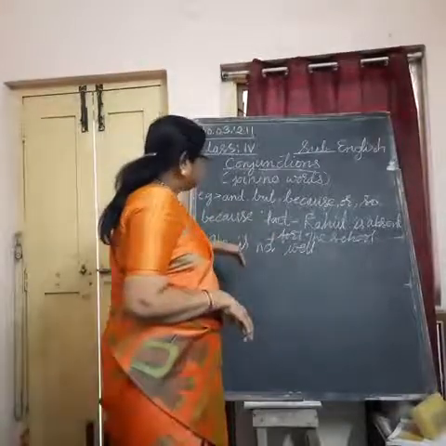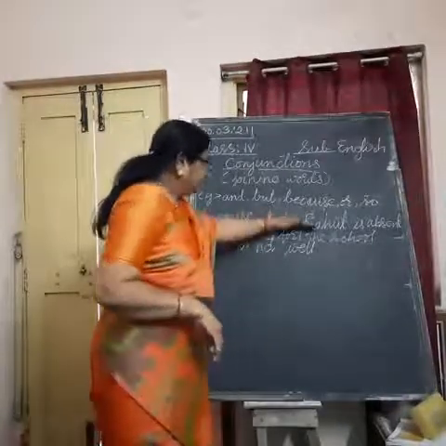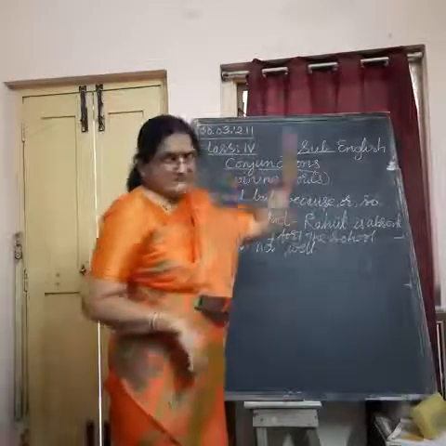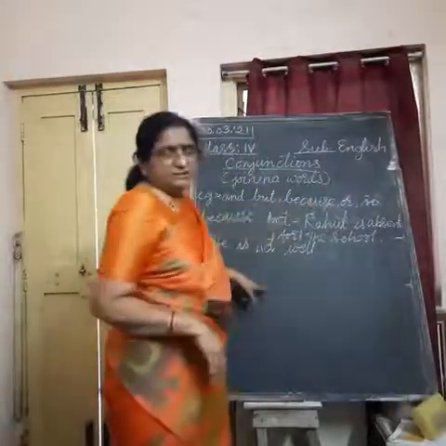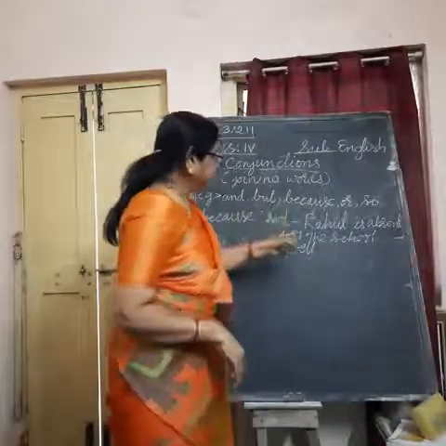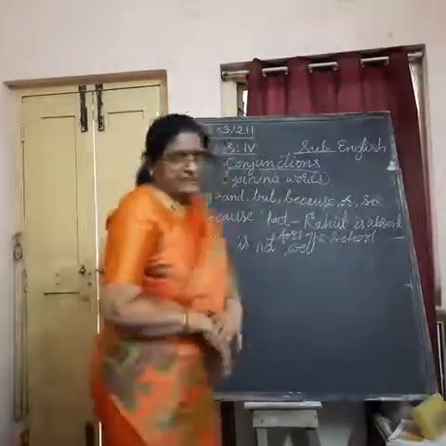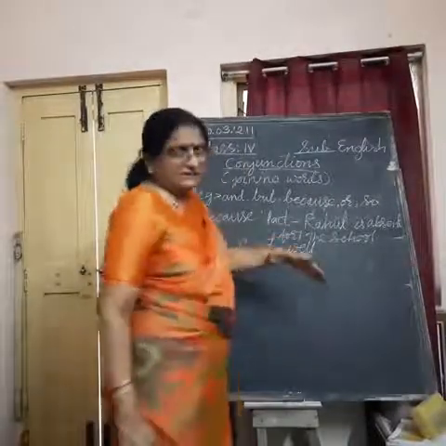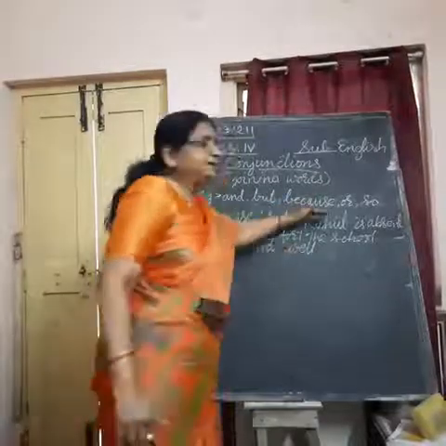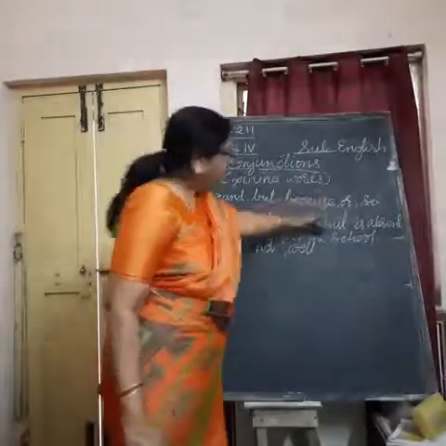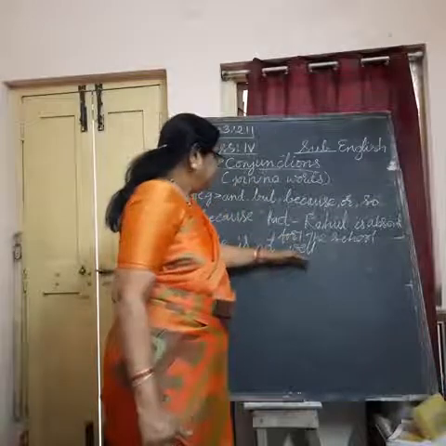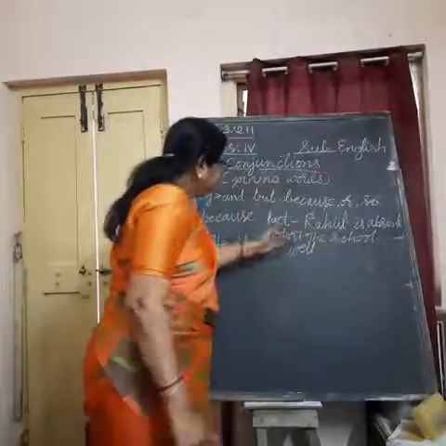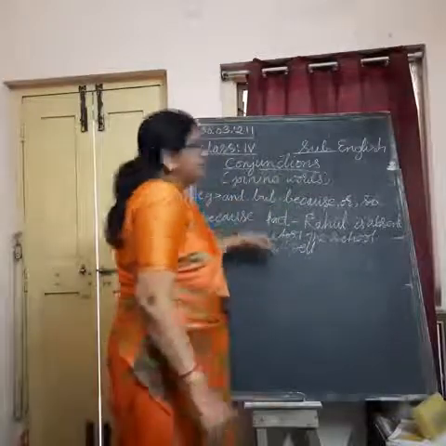So, our sentence goes like this. When the fact comes first and the reason comes next to it, we use because in the middle. Rahul is absent for the school because he is not well. Understand? Because shows the reason, but the fact comes first in this case. Fact comes first, then comes the reason. That's why we use because in the middle.